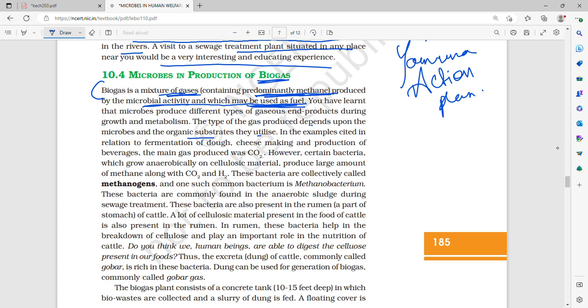In the examples cited in relation to fermentation of dough, cheese making and production of beverages, the main gas was carbon dioxide, and what was involved was mainly yeast, Saccharomyces cerevisiae, used in bread making and in production of beverages such as wine, beer, rum, brandy and whiskey. For cheese, we saw Propionibacterium sharmanii, which produced Swiss cheese, where the holes were due to carbon dioxide.